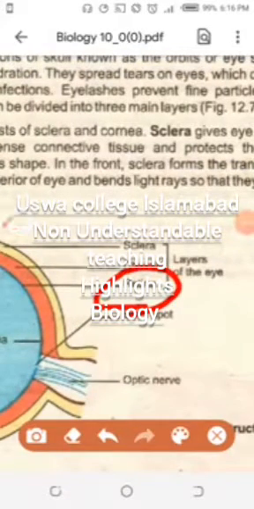So I was talking in the earlier lectures about effectors. What are effectors? Effectors are the muscles and the glands. I was talking about the three parts of the brain: forebrain, midbrain, hindbrain. I was talking about two types of activities: voluntary and involuntary. The activities which are under your control, meaning you can control your body, conscious activities, those are voluntary activities, and activities which are not under your control are involuntary activities.